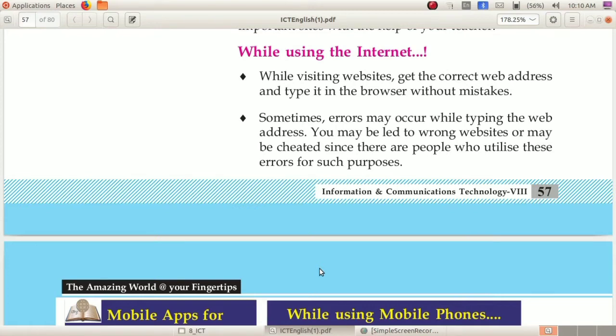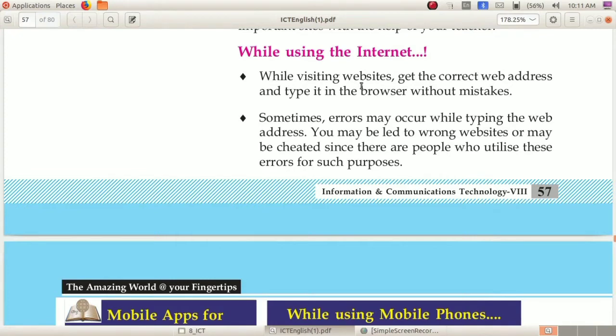Not bad, but it has some demerits, because some people are misusing the internet. So there is a chance of us falling into fraudulent activities, so be aware of that.